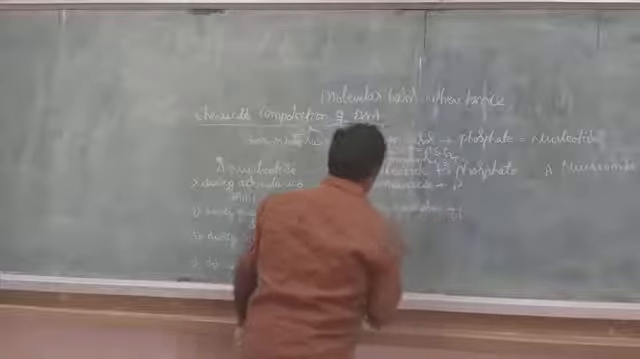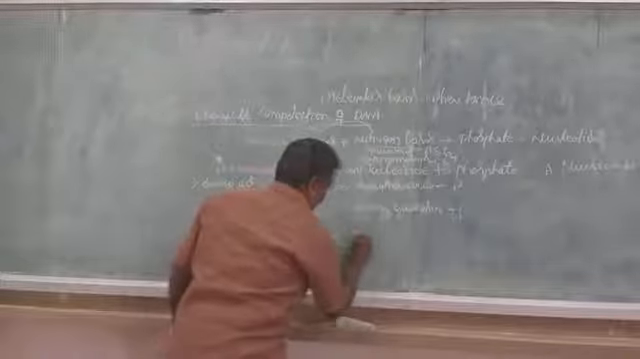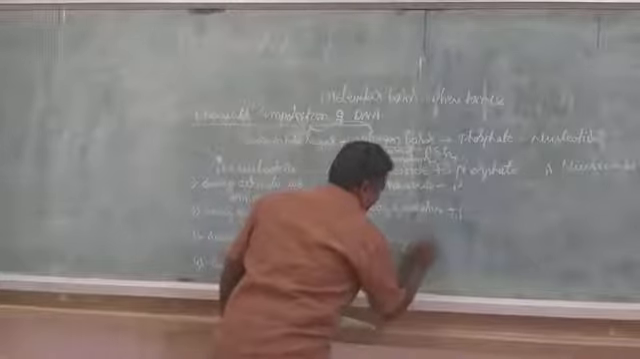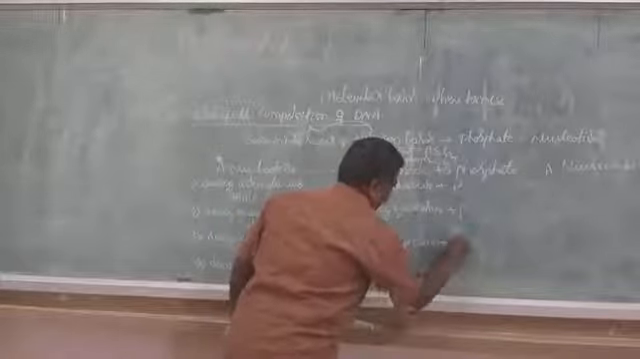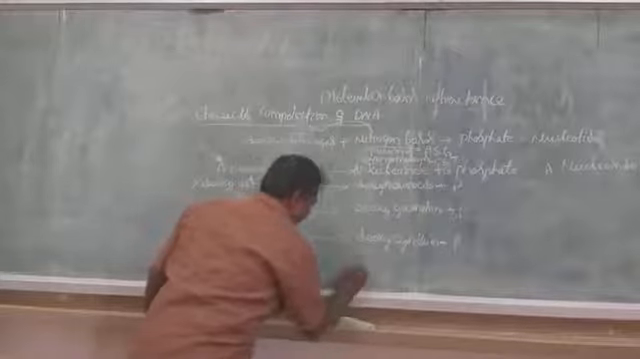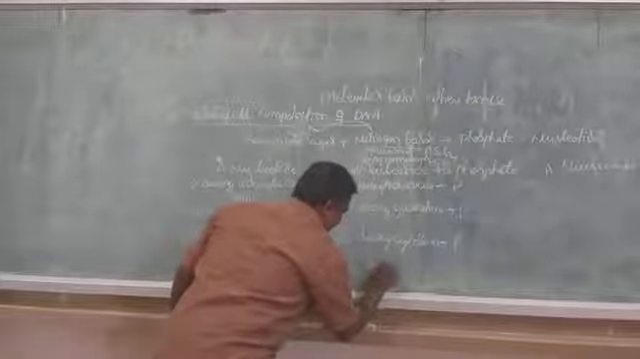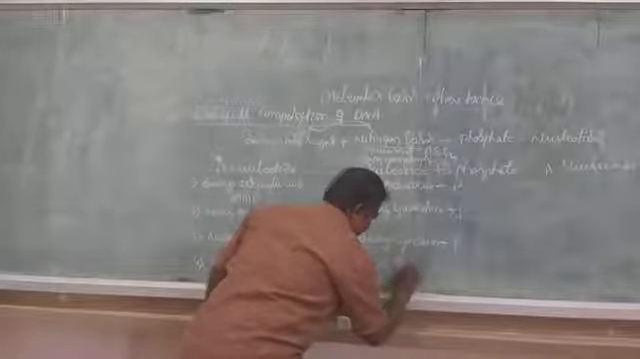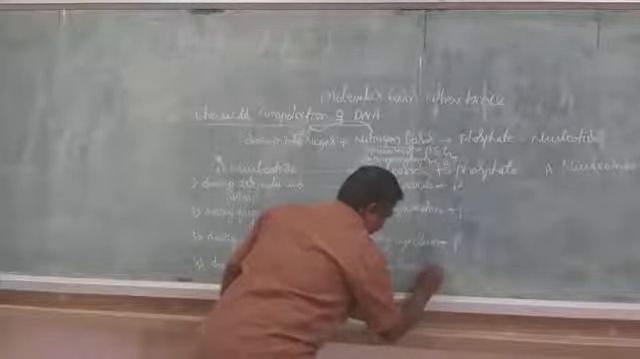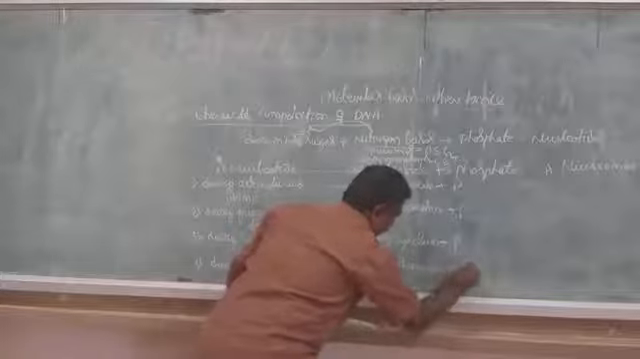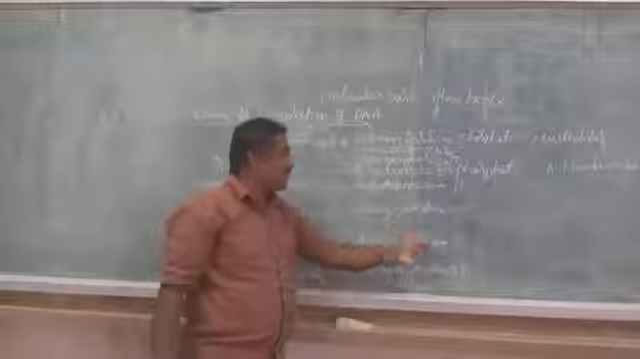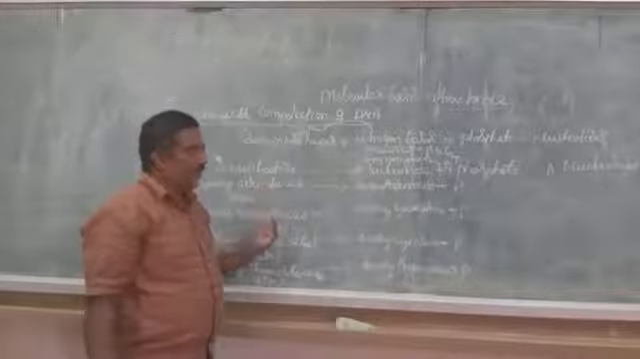Plus phosphate. Next deoxycytidine plus phosphate, then deoxythymidine, thymidine plus phosphate. These are the nucleosides; a nucleoside plus phosphate forms a nucleotide.